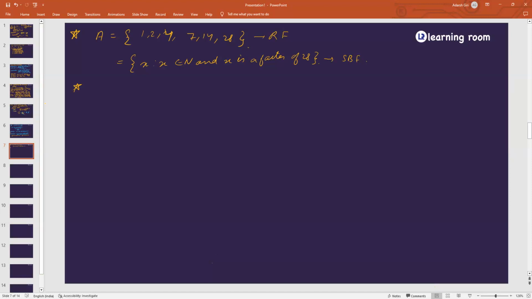More questions you want? Let us have more questions. If I write something like 3, 6, 9, 12, 15, and 18, now tell me, write this in set builder form. X is such that x belongs to N and x is the first 6 multiples of 3. First 6 multiples of 3, but you won't be considering 3 then. Yes, sir. Okay, sorry.